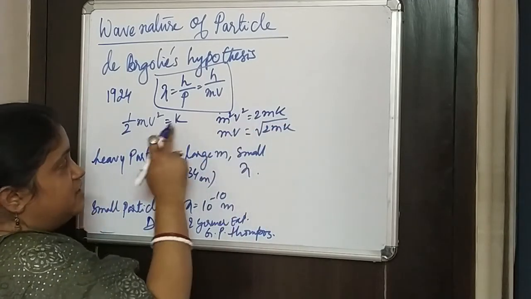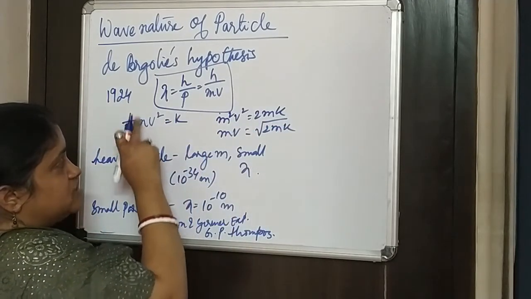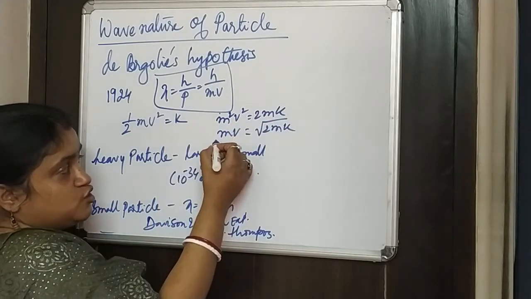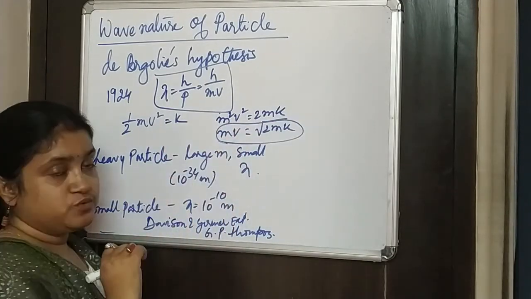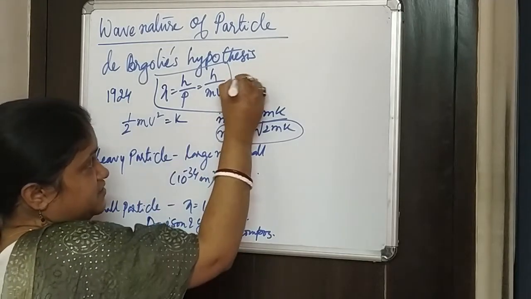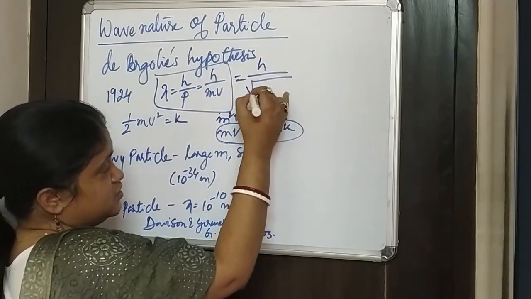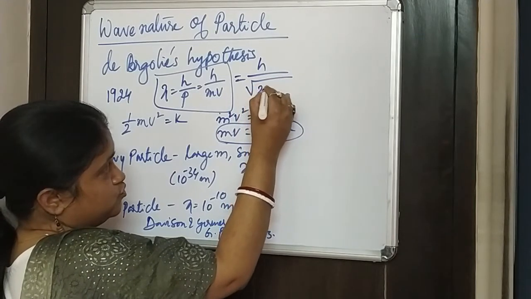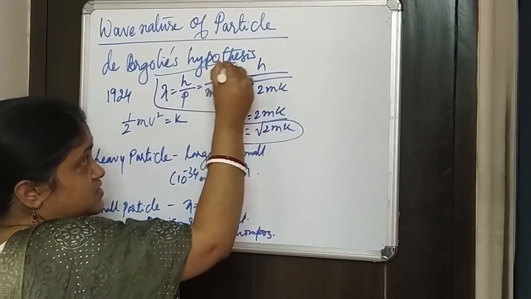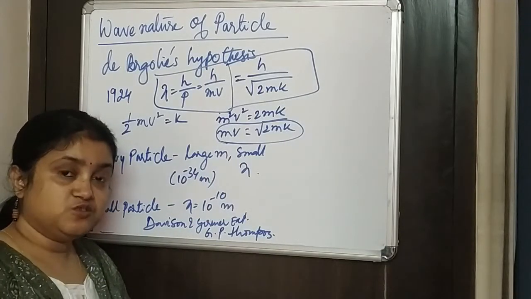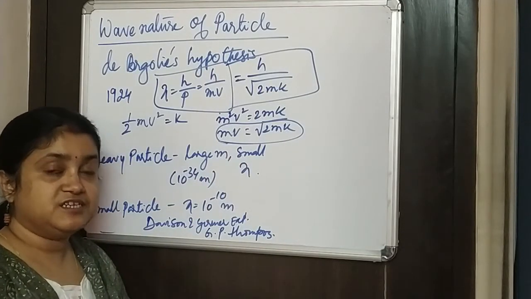From here we have just multiplied m on both sides, m square v square equals 2mK. So mv equals root 2mK, and if you substitute here, you will get lambda as h by root 2mK. So this is the formula to calculate the wavelength of any material particle moving with a certain velocity v.